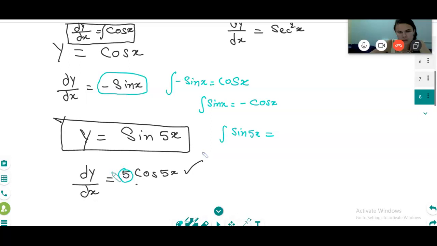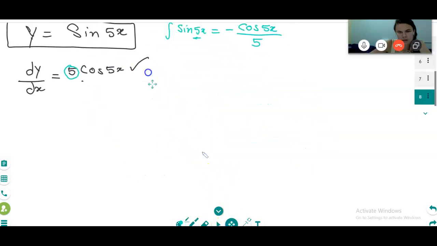Divide. So it is going to be minus cos 5x divided by 5. Please remember, if 5 is not multiplied, it is going to be divided. Am I right or not?